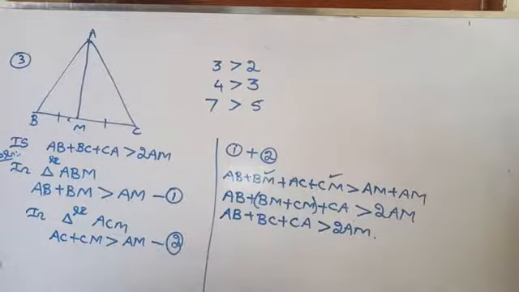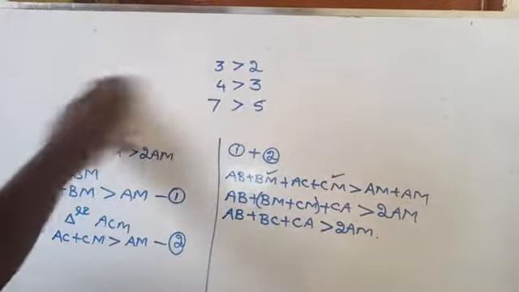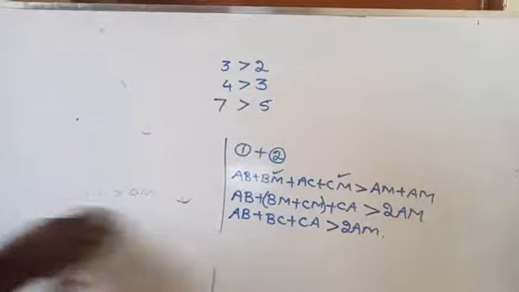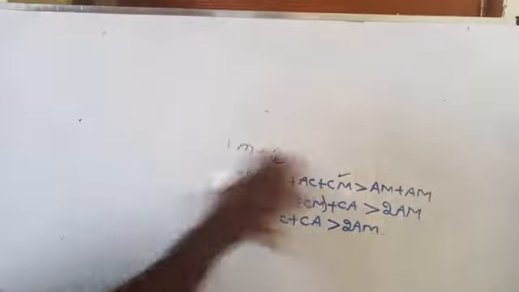Shall we move to the fourth one? Given ABCD is a quadrilateral, prove that AB plus BC plus CD plus DA is greater than AC plus BD. It's very simple. A quadrilateral is given, and you have to prove that AB plus BC plus CD plus DA is greater than AC plus BD.